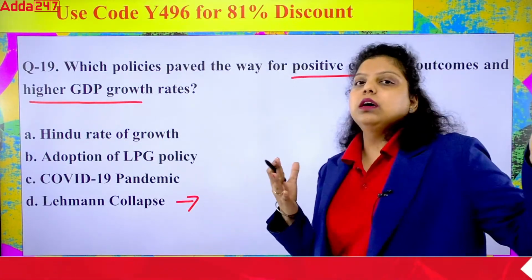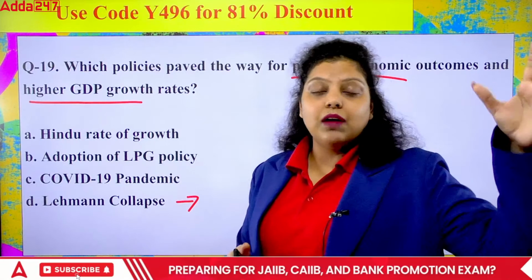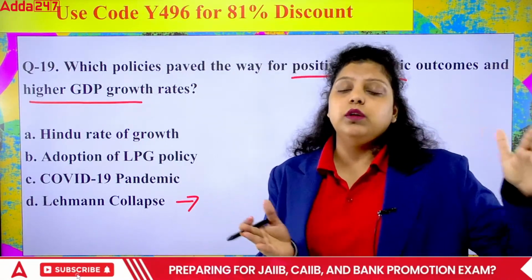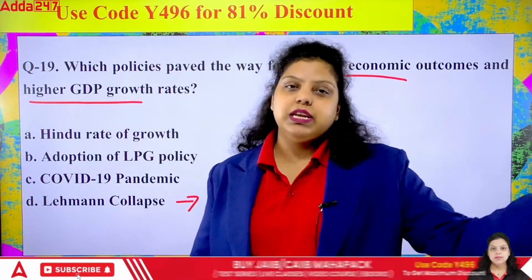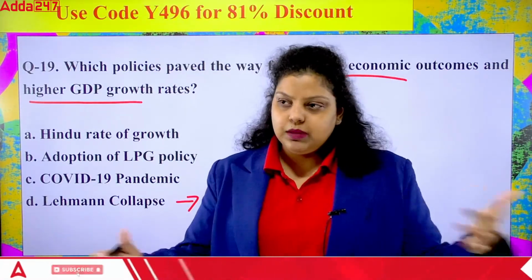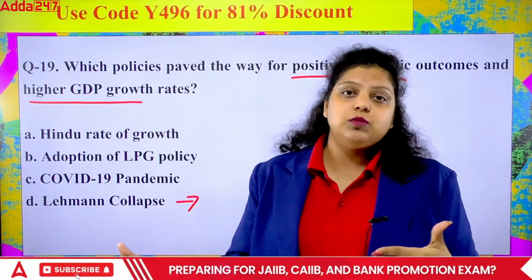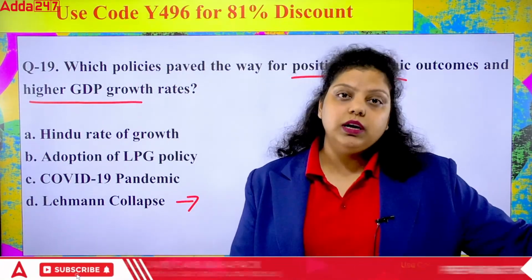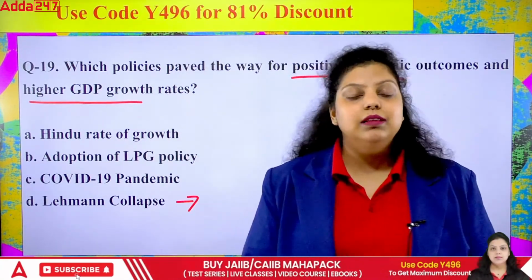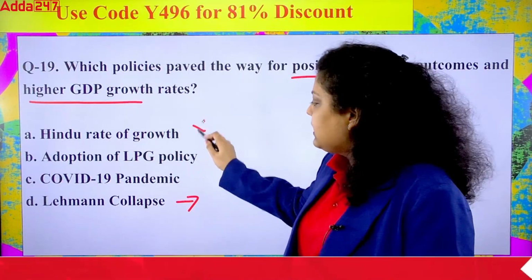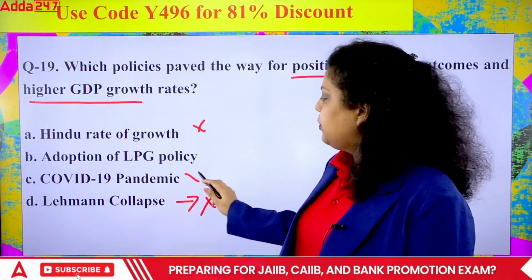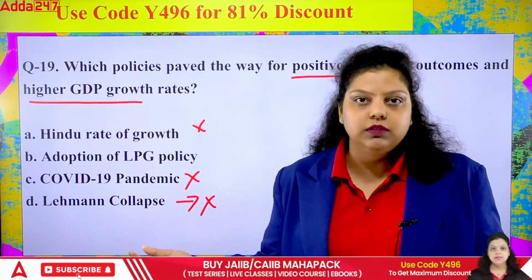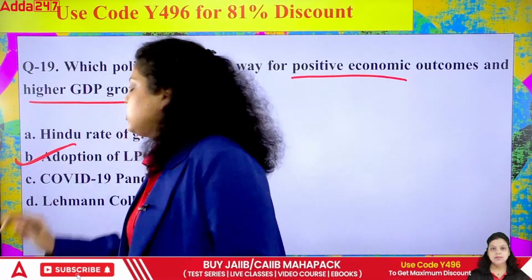Apart from that, what is the Hindu rate of growth? It used to be there in the country when we had very low growth, a growth rate of around 3%. After independence, for certain 2 to 3 decades, we faced 3% growth, and that used to be represented as the Hindu rate of growth. So it will not be the right answer. Lehman collapse will not be the right answer. COVID can't be the right answer; it can't do positive changes. COVID hasn't done any positive changes. So the right answer will be adoption of LPG.